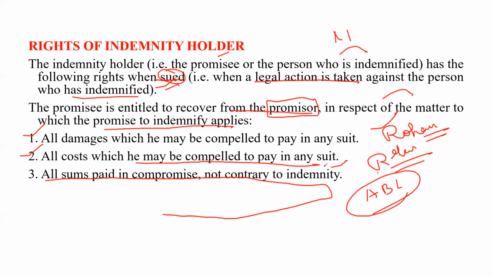All these things they can recover from the promisor, like Rohan from the insurance company, clear? So please remember these things, just taking the example of the insurance company in your mind.